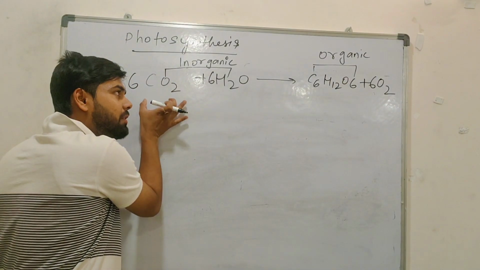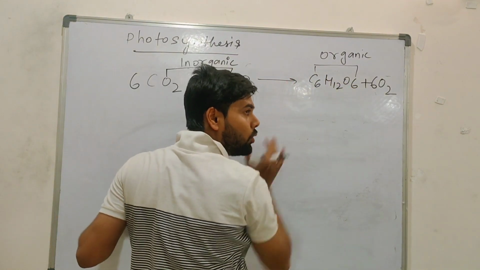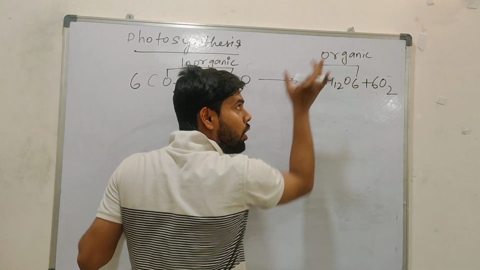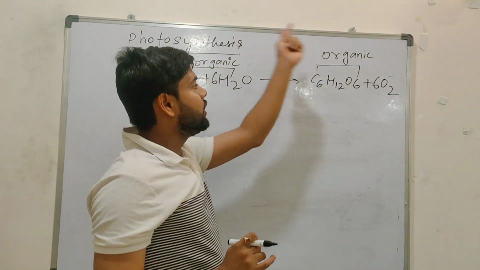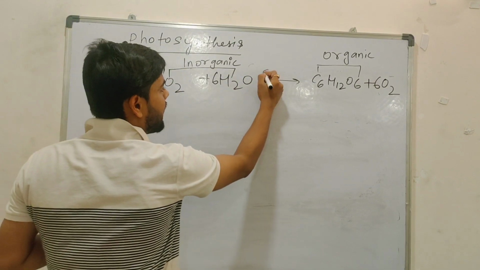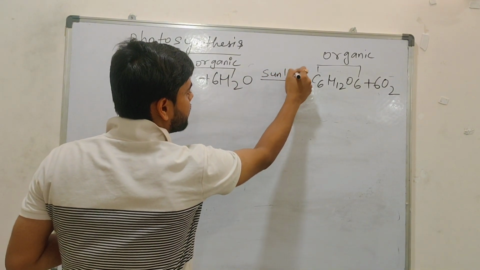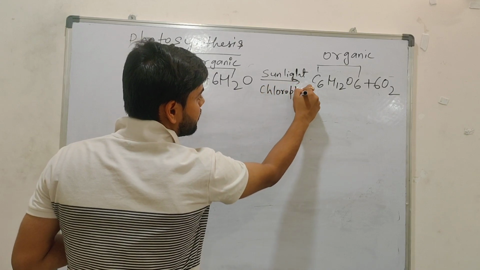Now plants are using carbon dioxide and water. With that, plants will make glucose. Glucose is an organic substance. So basically, inorganic substance will convert into organic substance. How will it convert? With the help of sunlight, in chlorophyll.